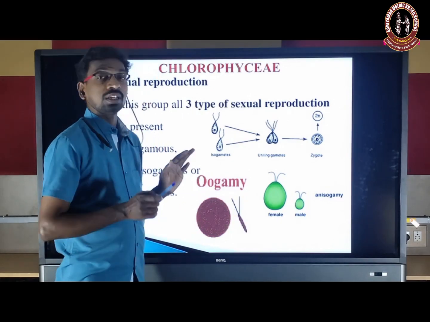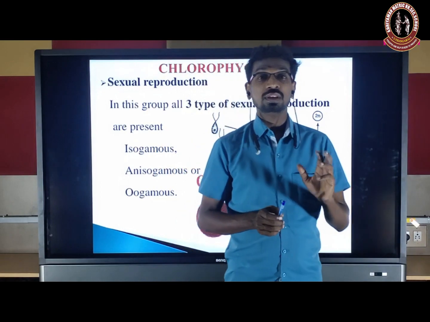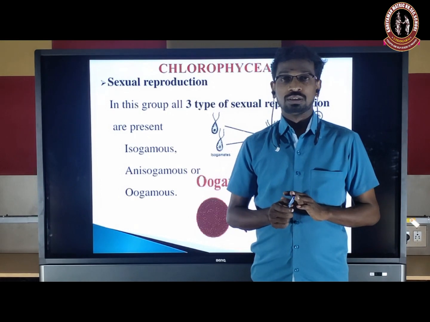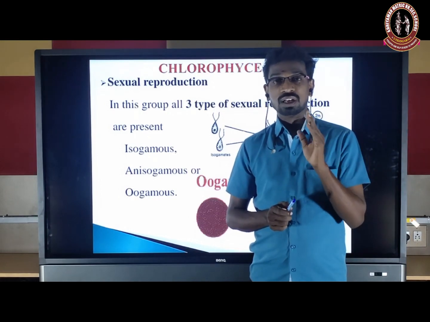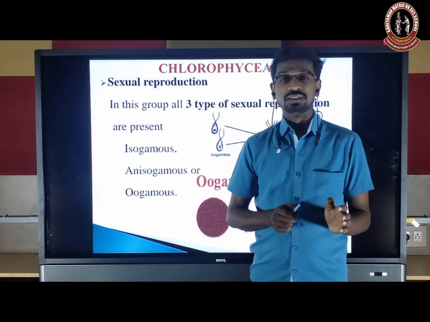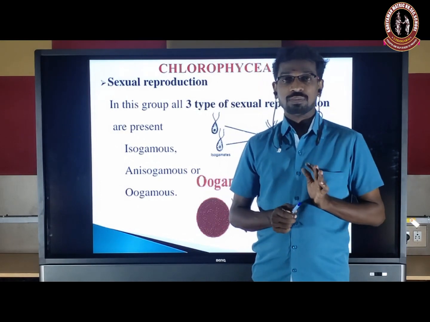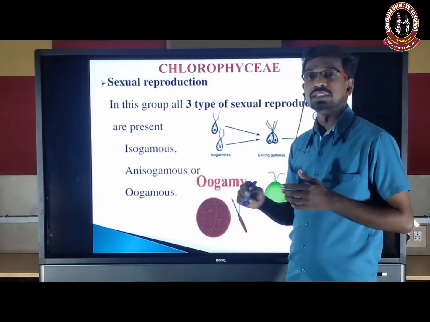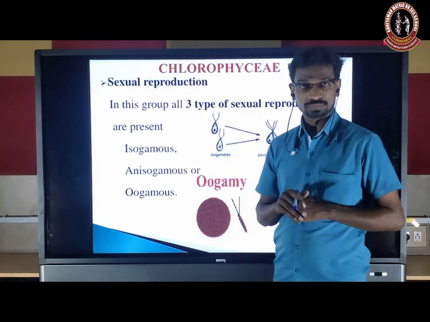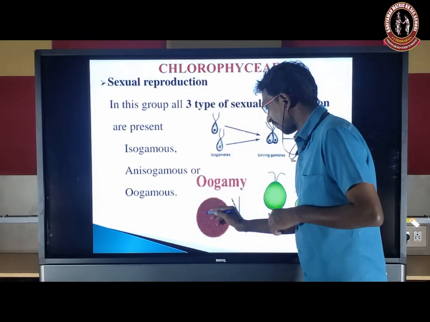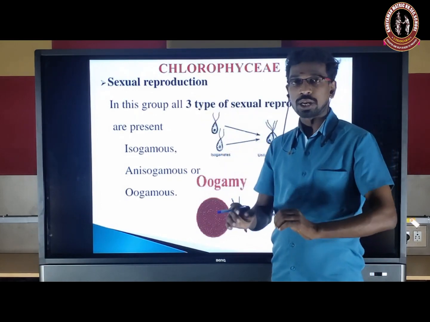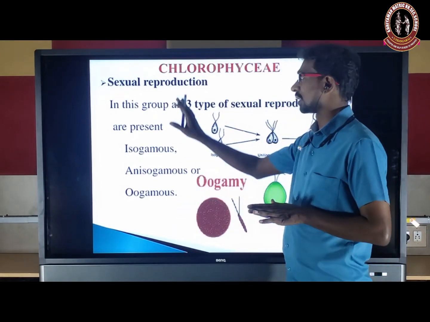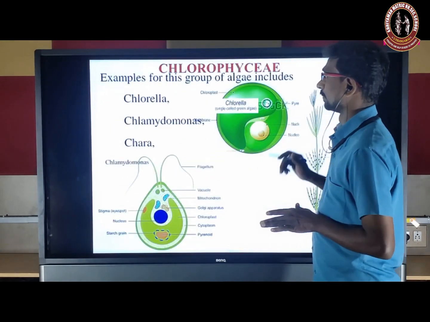In the oogamous type, the female gamete is non-motile and the male gamete is motile because it has flagella. The male gamete is 100 times smaller than the female gamete. That means the female gamete is very huge and the male gamete is very, very minute. So all three types of sexual reproduction occur in Chlorophyceae.